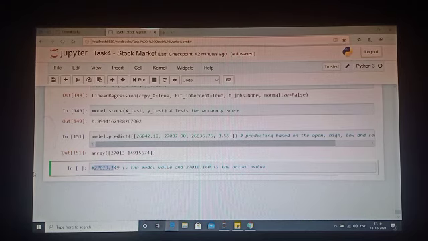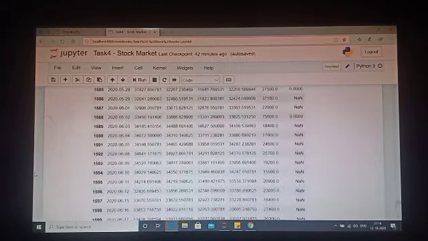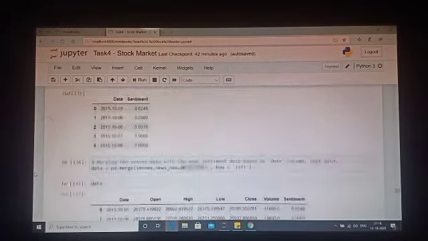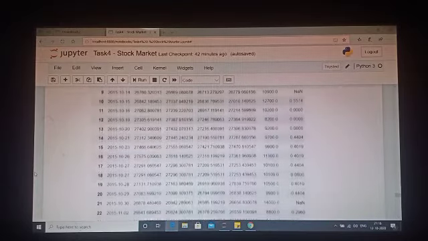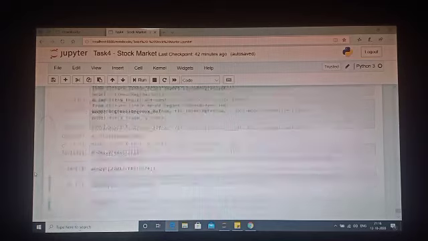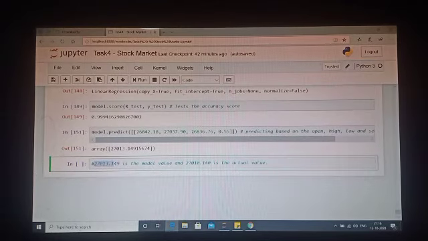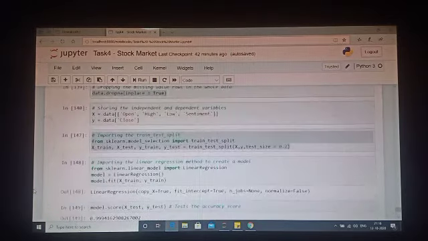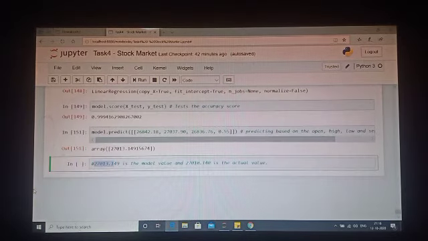So I think it's a pretty good model that has been created, and I think it's a hybrid model, because both the historical data and the sentiment value are analyzed and considered in the model. Thank you so much.